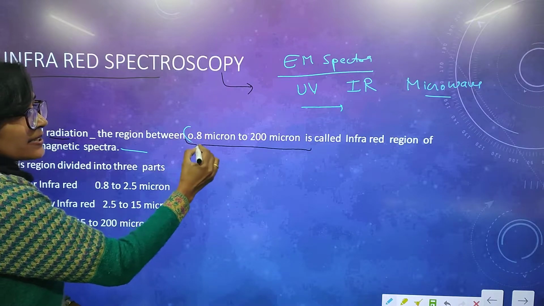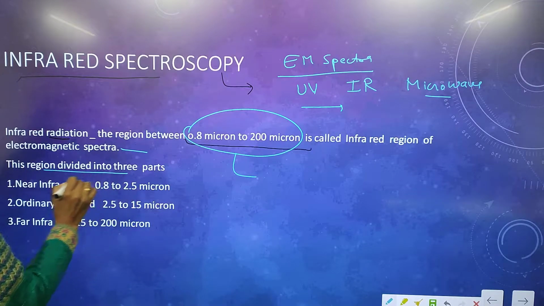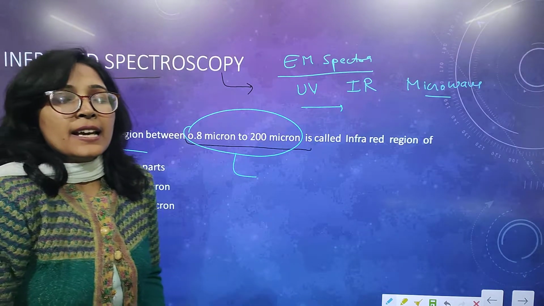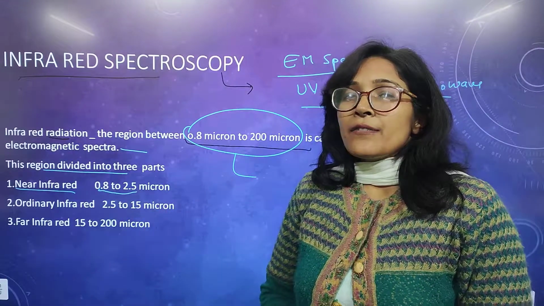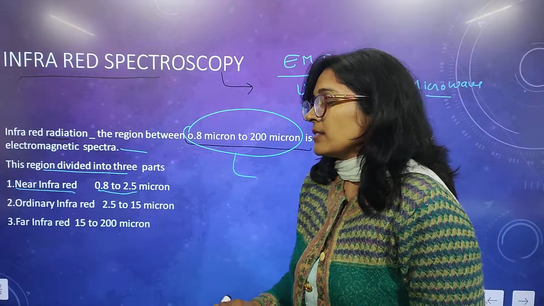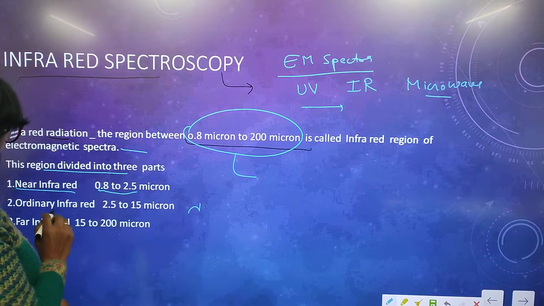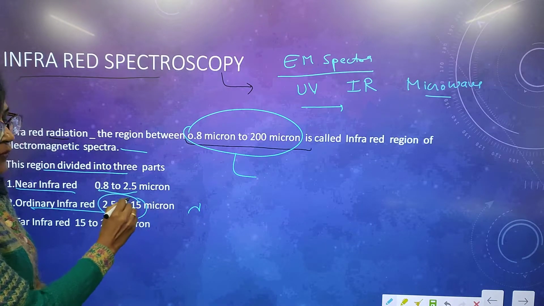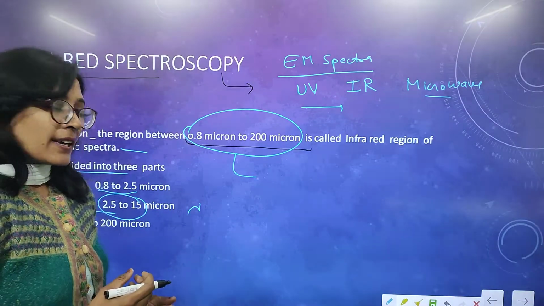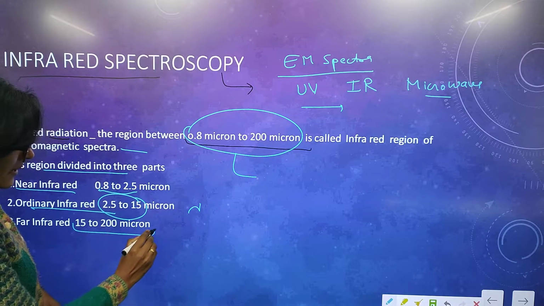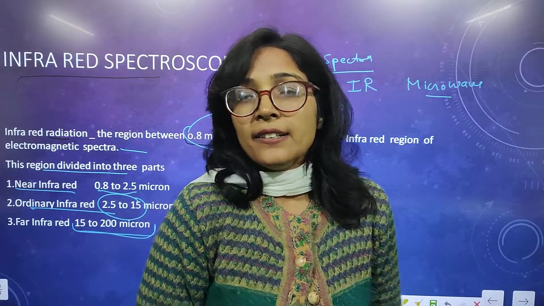We subdivide this range into three categories. First is near infrared. The near infrared region exists between 0.8 to 2.5 micron wavelength. These radiations are called near infrared. If the wavelength is 2.5 to 15 micron, it comes under ordinary or normal infrared radiation. Wavelengths of 15 to 200 micron come in the far infrared region.